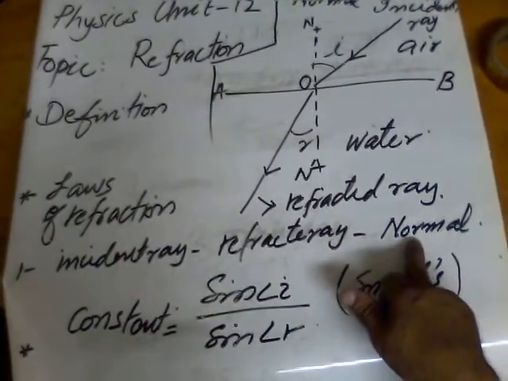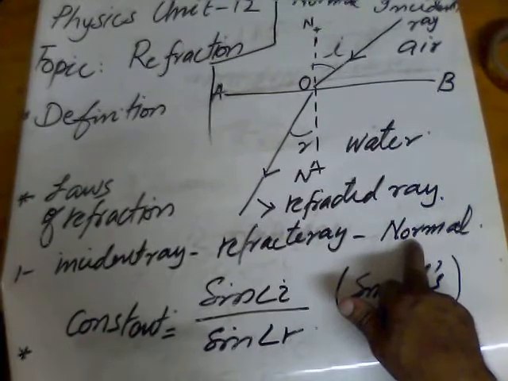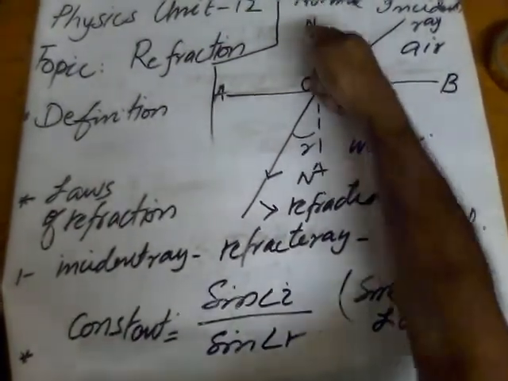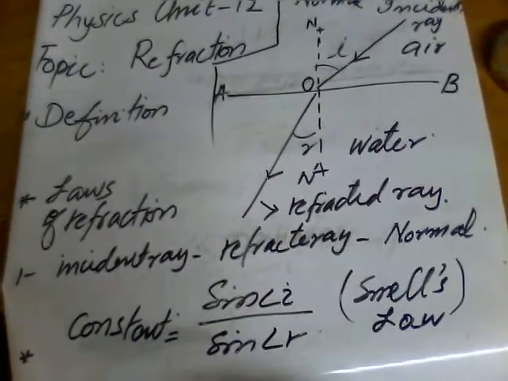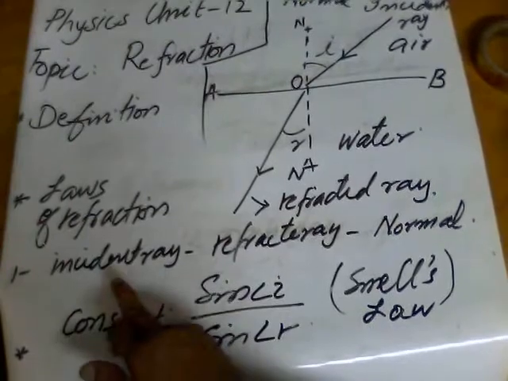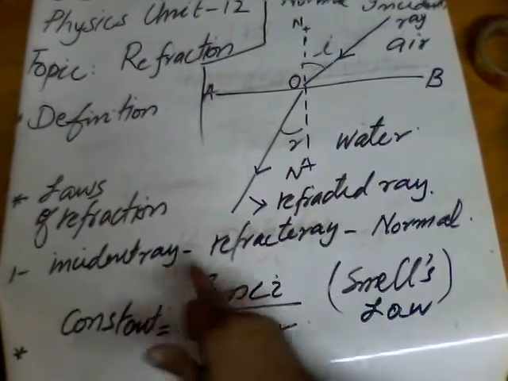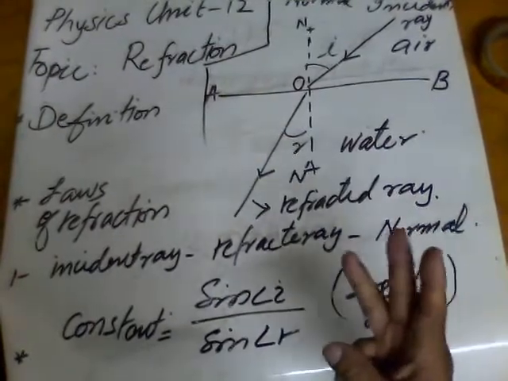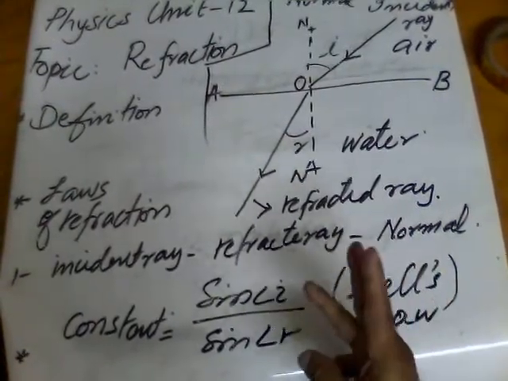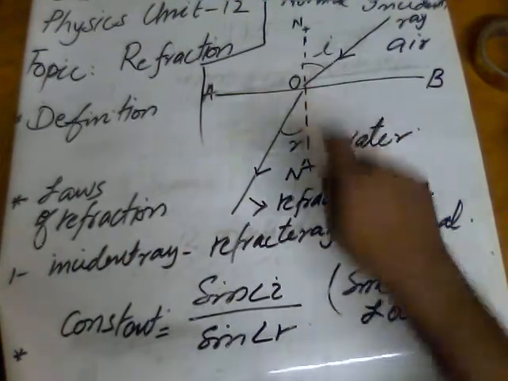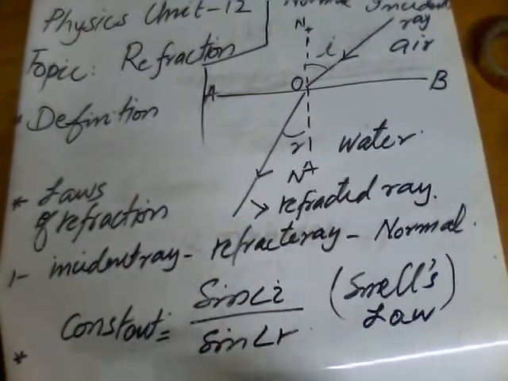Many times students use the word normal ray. Normal is not a ray, it is only an imaginary line, perpendicular to the surface AB. So the three things, incident ray, refracted ray and the normal, all these three at the point of incidence lie in the same plane.